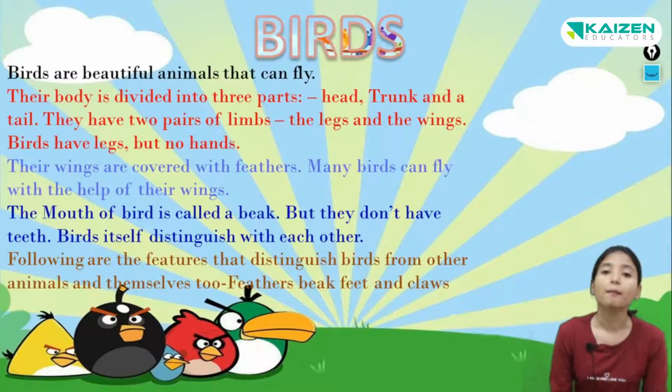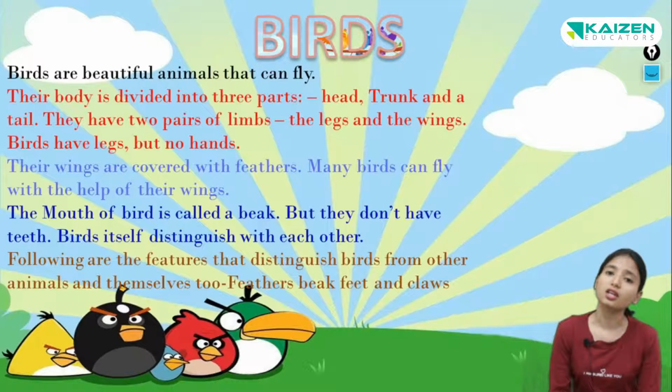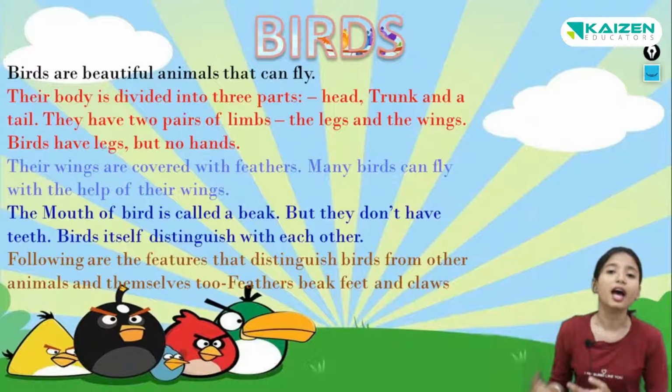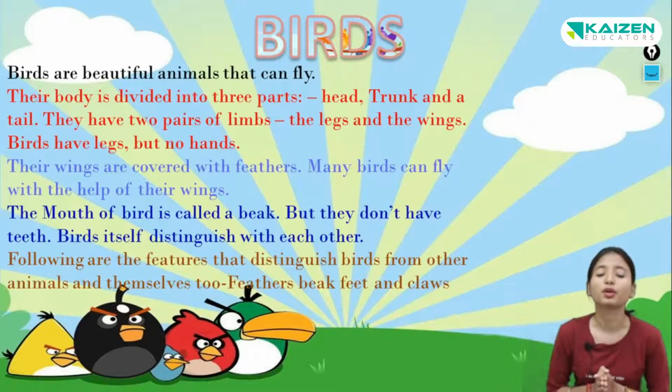Okay, children? Birds are different from each other. There are different kinds of birds present in our environment. The following features distinguish birds from other animals: feathers, beak, feet and claws. That's why they are called birds, because they have feathers, beaks, their feet are different from other animals, and they also have claws.